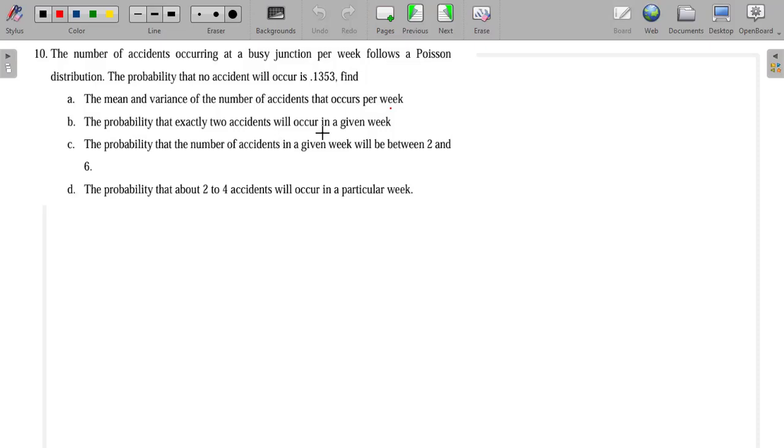Okay, so where are we going to start from here? Remember, the PMF for a Poisson is given by this formula. The probability that X is equal to a certain value k will be e to the power lambda, lambda to the power k, and then divided by k factorial.